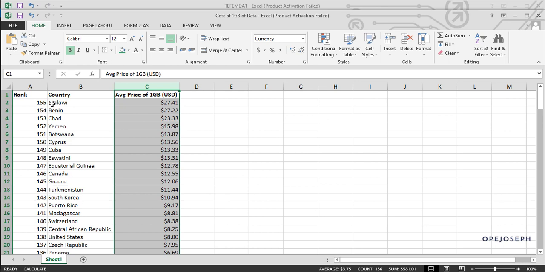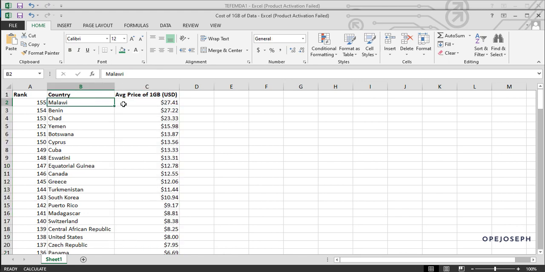Come on, you can see my dear Africa, we are still there. First five: Malawi, Benin, Chad, Yemen, and Botswana. Always repping it. Imagine, a gigabyte of internet, as at when this data set was collected by me, was $27.41 in Malawi. Let's say our shareholders, the people interested in our result, are Nigerians. It means they don't just want to see the United States dollar rates of the data. We want to see it in naira. So how do we do that?